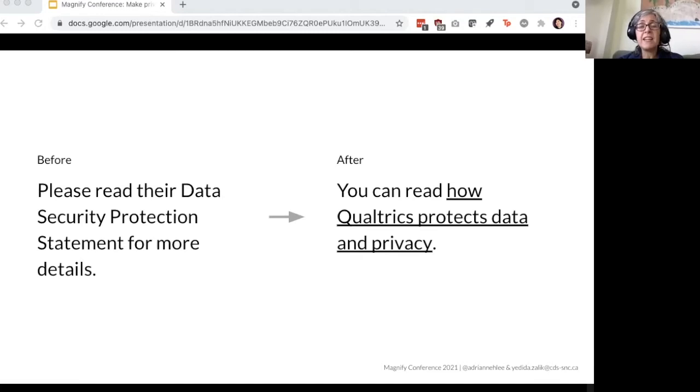and privacy. The reason part of the sentence is underlined is that in the document, we hyperlink that part of the sentence to parts of the Qualtrics screen that give more detail about this, because we want to acknowledge that there are some people who will want more information about this and make it easy for them to get that information.